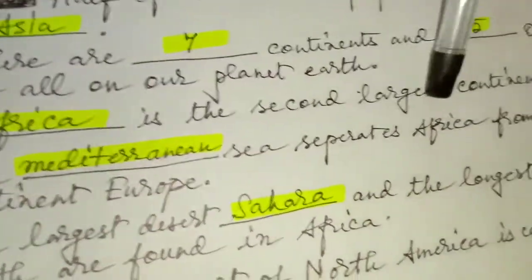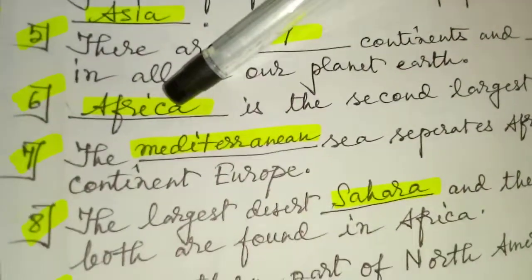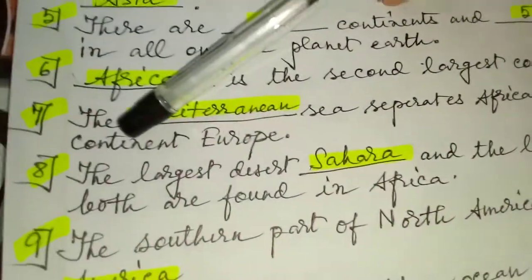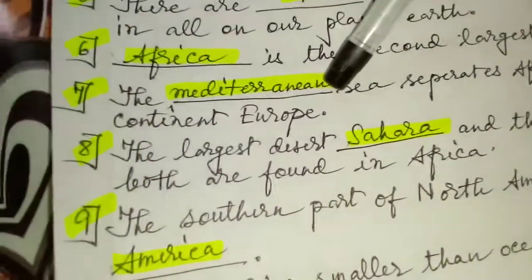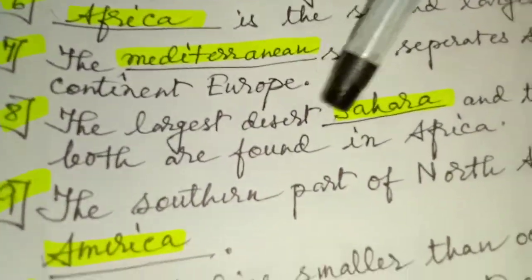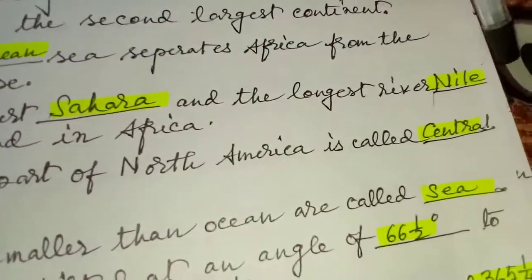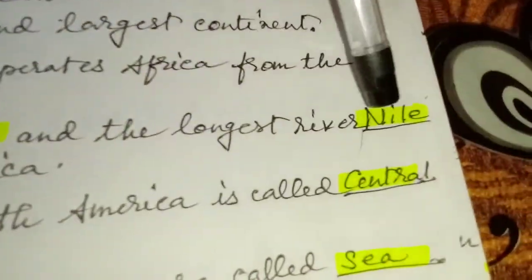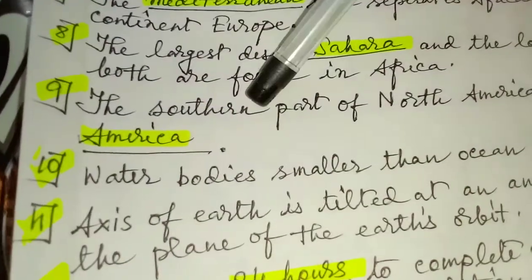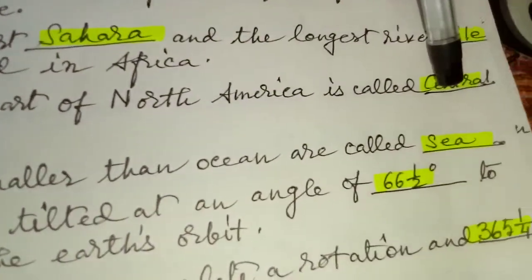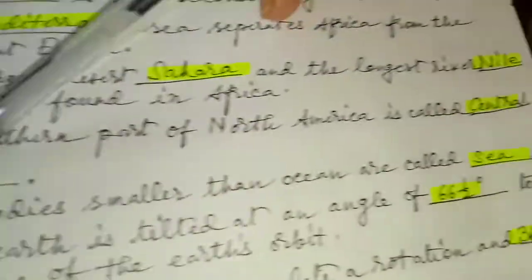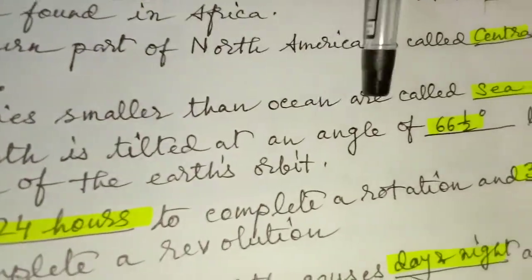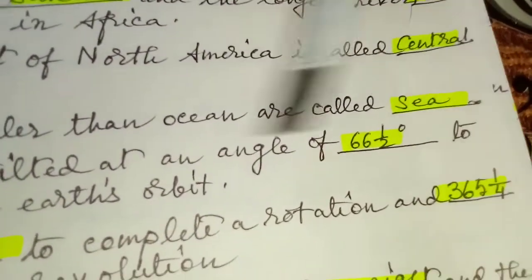Dash is the second largest continent. Answer is Africa. The dash sea separates Africa from the continent Europe. Answer is Mediterranean. The largest desert dash and the longest river dash both are found in Africa. Answer, Sahara and Nile. The southern part of North America is called dash Central America. Water bodies smaller than ocean are called dash: sea.